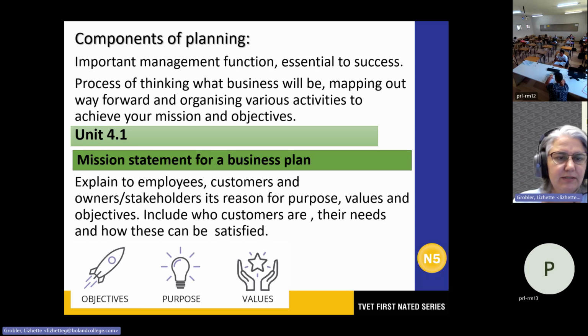Mission statement for the business plan. Explain to the employees, also the customers and the owners or stakeholders, the reason for the purpose. So here you will include values and also the objectives. So these 3 things will then be helping you to set a proper mission statement. So include who the customers are, also what their needs are, and how this can be satisfied, the gap in the market.